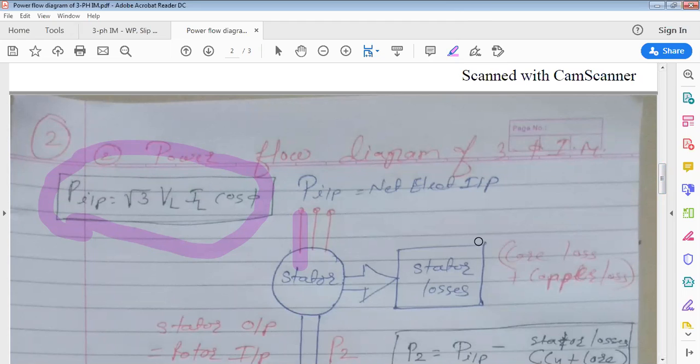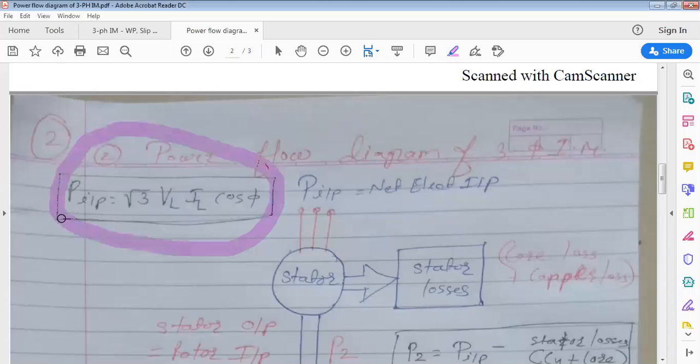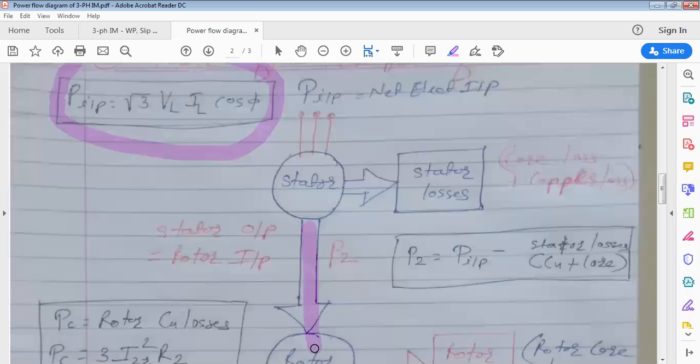Stator losses. And what are the stator losses? Copper loss and core loss. Clear? So whatever input you give to the stator, root 3 VL IL cos phi watt or kilowatt, not 100% is delivered to the rotor. Some percentage of it is utilized to overcome stator losses, stator copper loss and stator core loss.